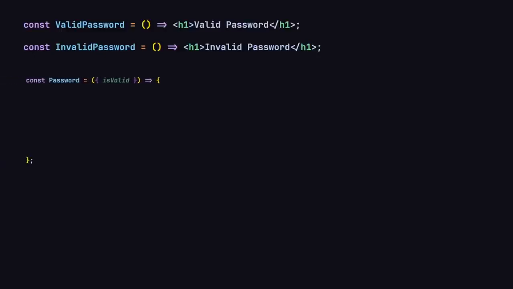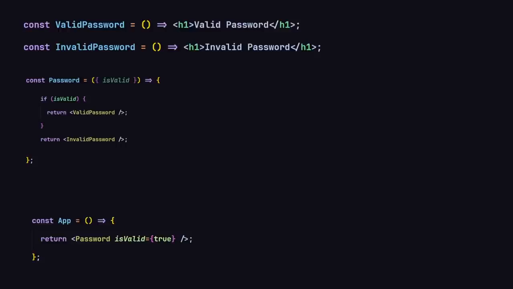Now we are going to be creating yet another password component, and then we are going to be calling that inside our app component. And now inside this app component, we are going to be passing the isValid prop to it, and that's going to be set to true. Now we will receive that prop inside the password component, and then we are going to be providing our check.